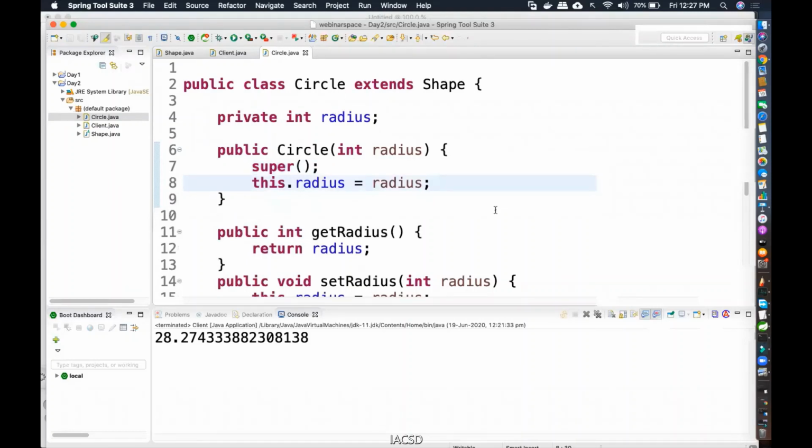Any other doubt? Please ask me. Any other doubt? You have to choose my name, Bindu, in the chat, and then you can ask me a doubt.